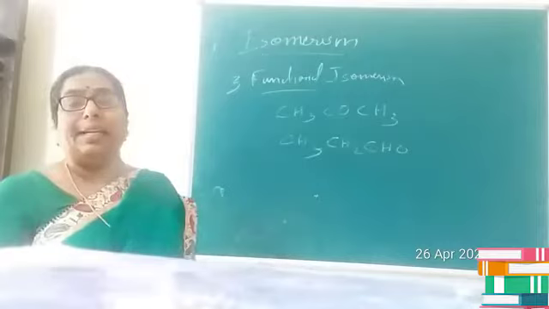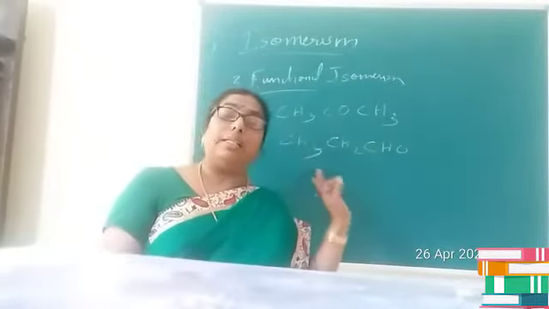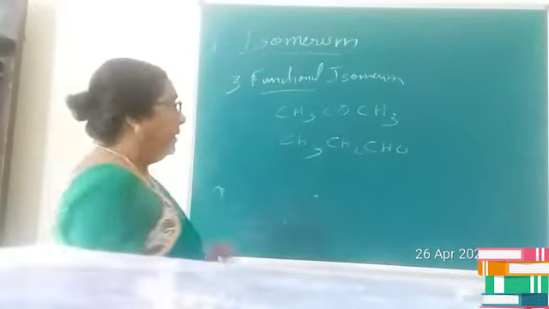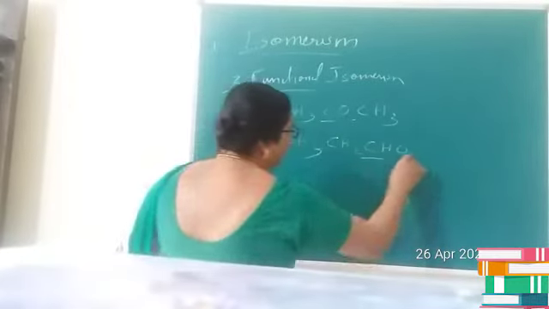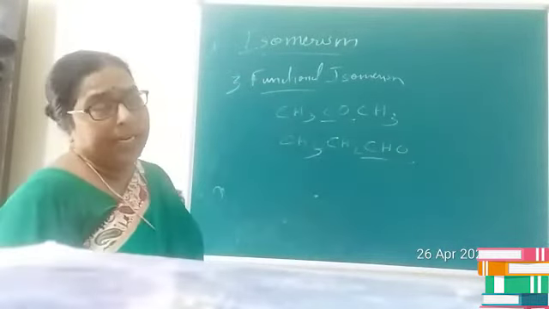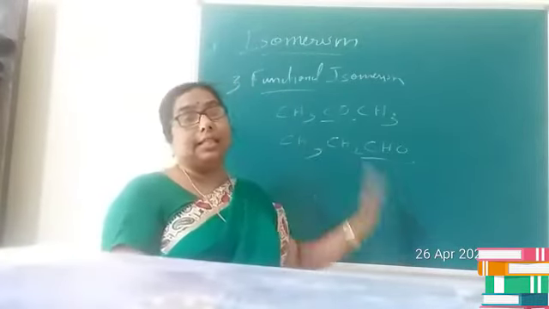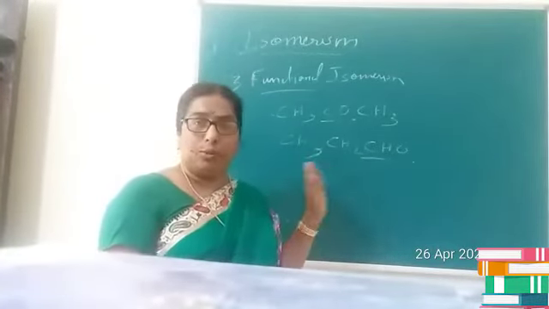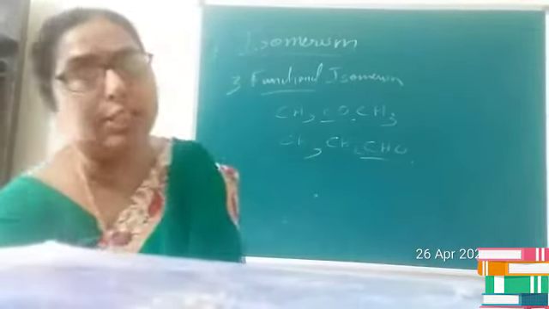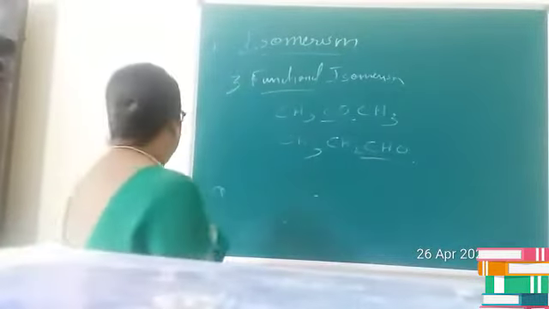That means aldehydes and ketones are functional isomers of each other. They show a difference in the functional group, but they are isomers of each other. Is it clear, children? And in addition to this, like ethers, ketones show metamerism also. Is it clear? That is about isomerism in aldehydes and ketones.